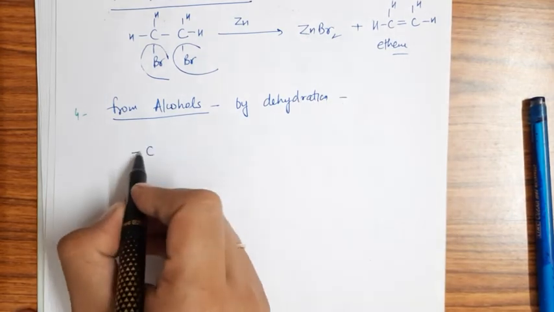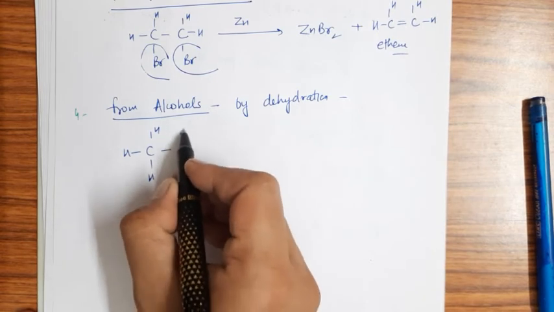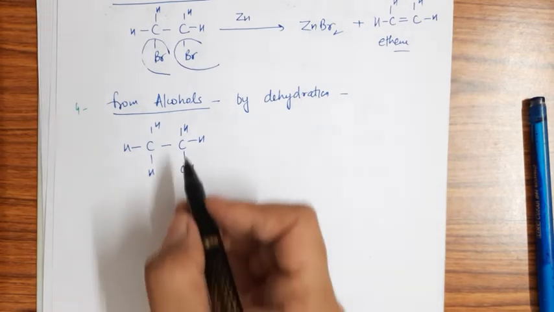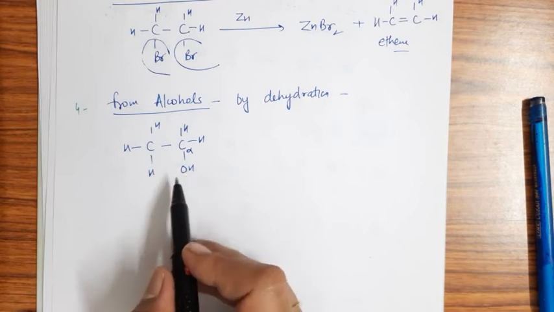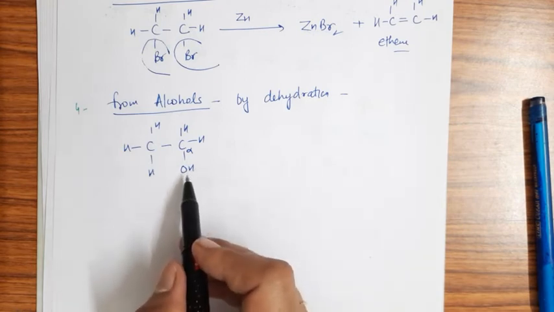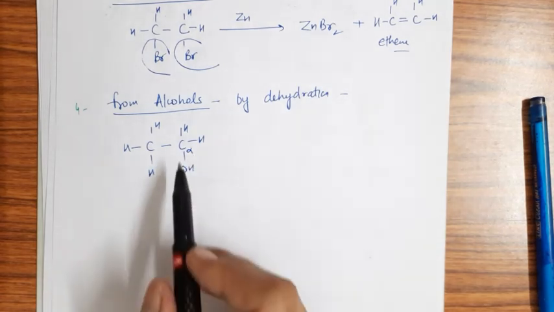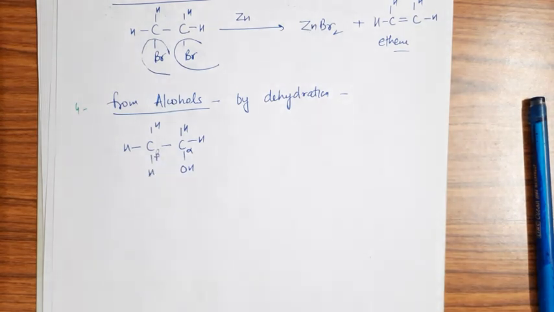So if we have, I'm taking ethyl alcohol, the simplest alcohol, right? So this is again the alpha carbon because the OH group, the functional group, or any functional group which is directly attached to a carbon, that carbon is known as the alpha and the nearby one is known as the beta, as I told you previously also.